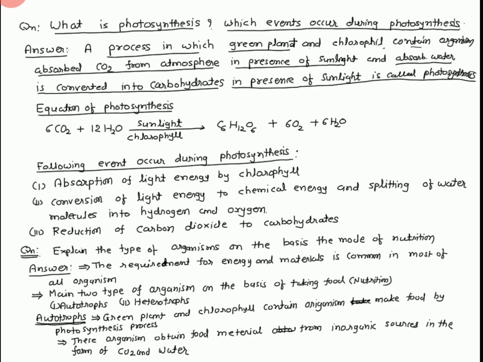Absorb carbon dioxide from the atmosphere, water from the earth's crust, and convert into carbohydrate in the presence of sunlight. This process is known as the photosynthesis process.